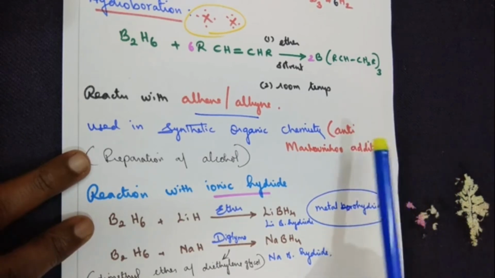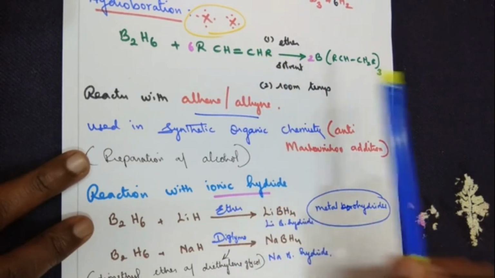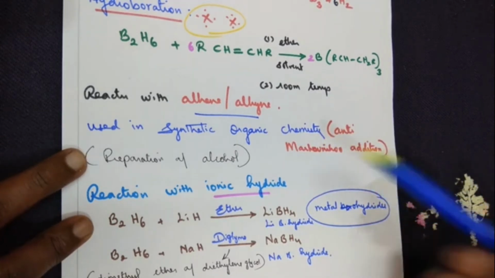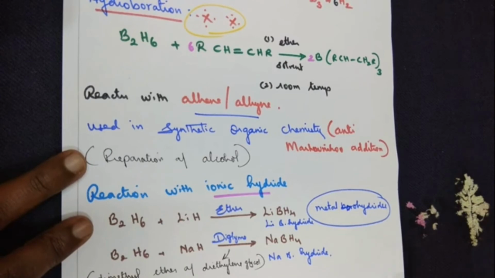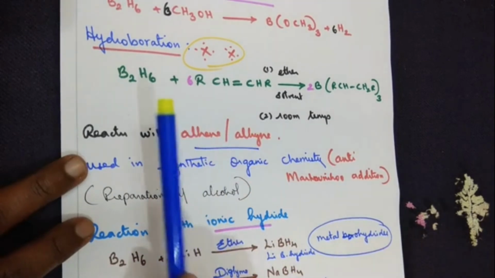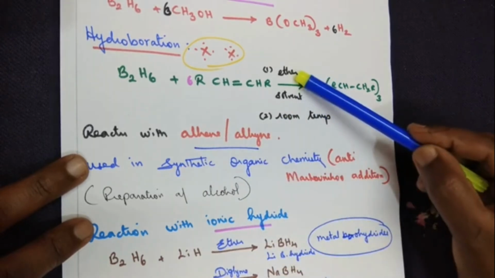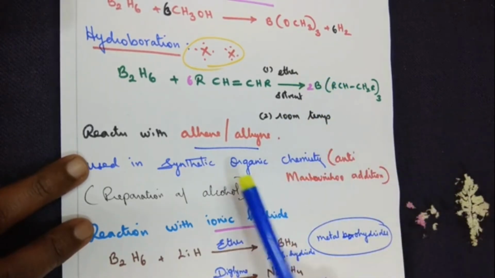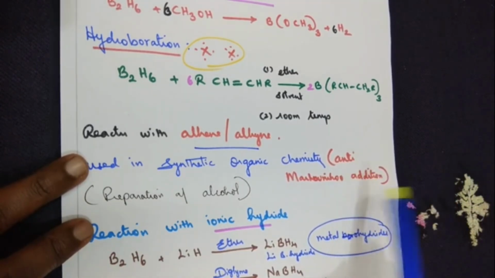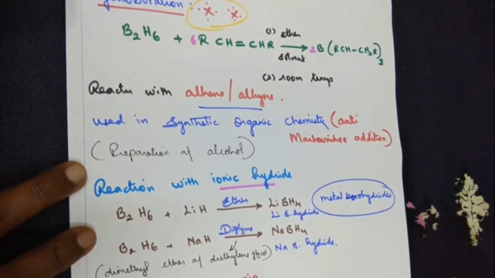Now when you say anti-Markovnikov addition, the negative group goes to the carbon with the highest number of hydrogen. We will see it in detail under organic chemistry. I'm just giving you the point here. So if they ask you to write about hydroboration, all you have to write is: when diborane is treated with alkene or alkyne in ether solvent at room temperature, we get a product used in synthetic organic chemistry. The mechanism being followed here is anti-Markovnikov addition. So I've just given a point for you. Preparation of alcohol, the same concept we will be learning in detail.